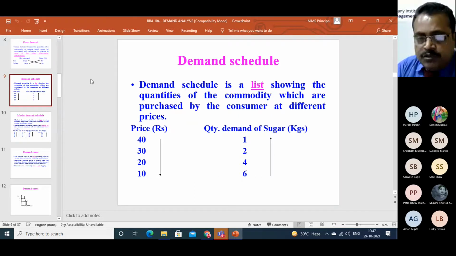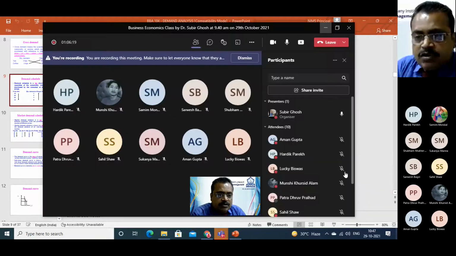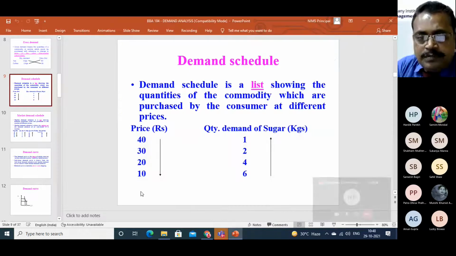When the price of sugar is 20 rupees, you demand 4 kilograms of sugar. Those are the combinations. If those combinations are listed, then a schedule is prepared. That schedule is called the demand schedule.